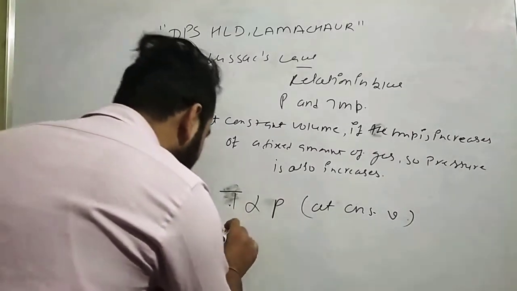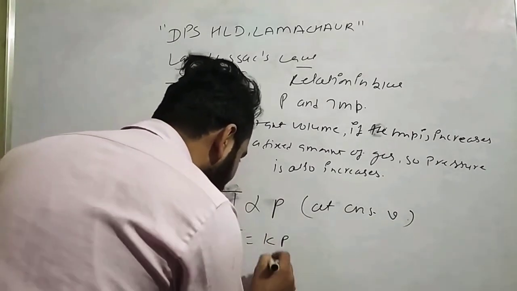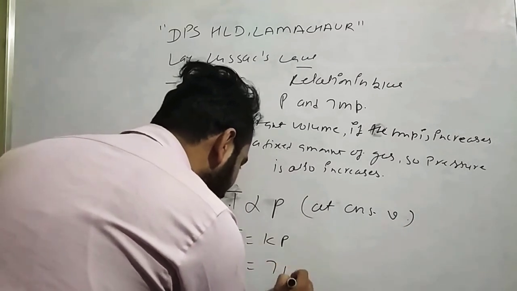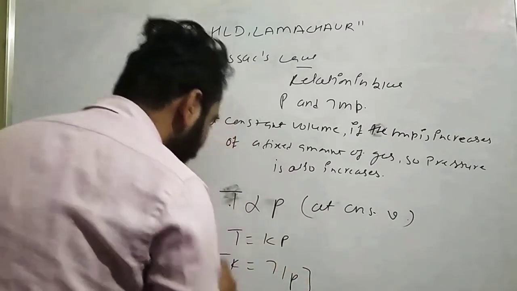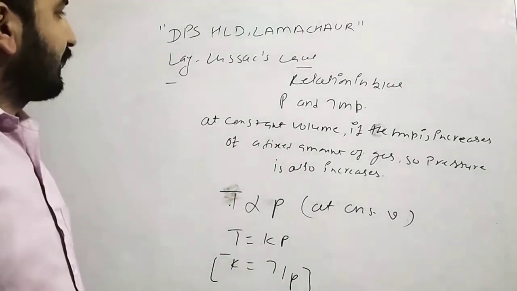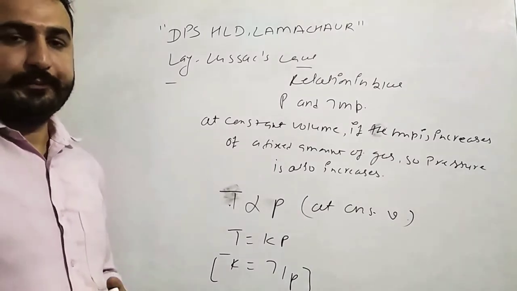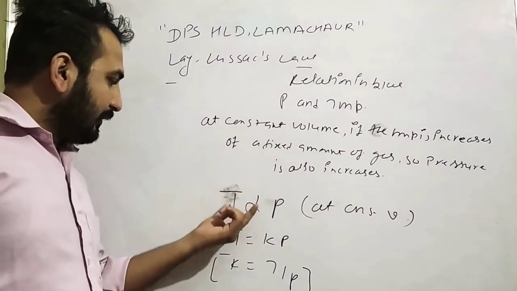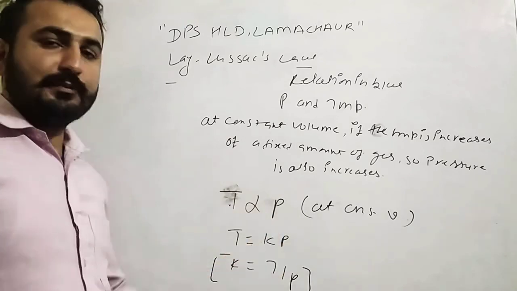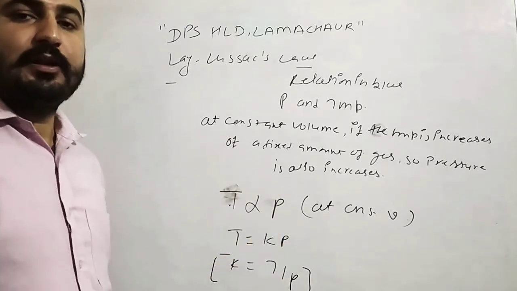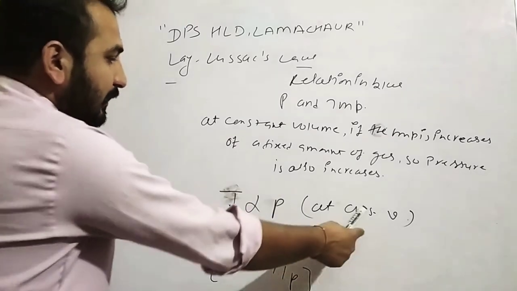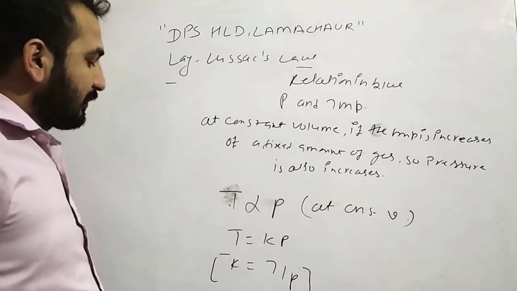That means P is proportional to T, P over T is equal to K. So this is called your Gay-Lussac law. That means the temperature is directly proportional to the pressure of gases at constant volume. It's called Gay-Lussac law.